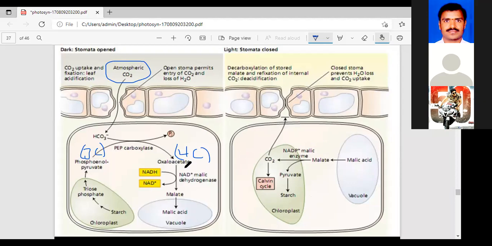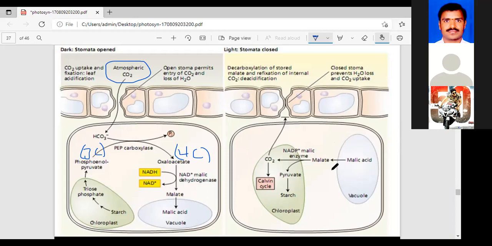How is it formed? The malate is already stored. In the vacuoles, malic acid is present. From the vacuoles, the malic acid is released and converted into malate. In that malate, what type of enzyme? The same, NADP malic enzyme, converts it into pyruvic acid and CO2. See, in this malic acid, how many carbons? Here, a 4-carbon structure. I'll explain only the light time, the daytime, not the night time.